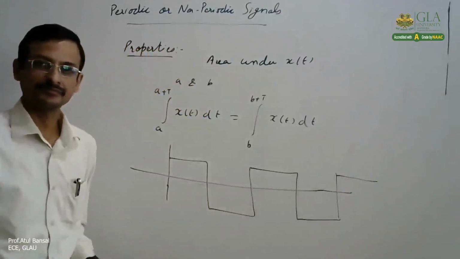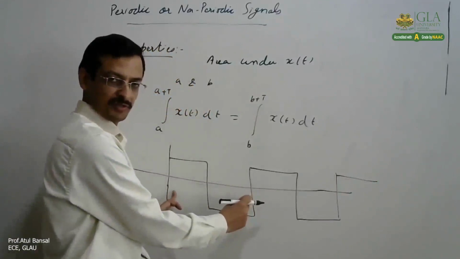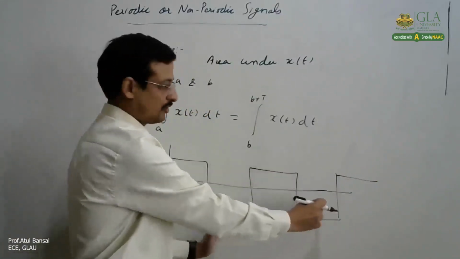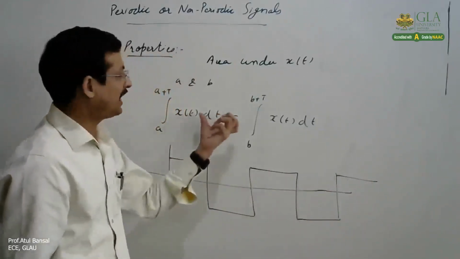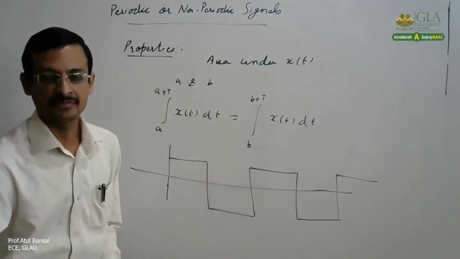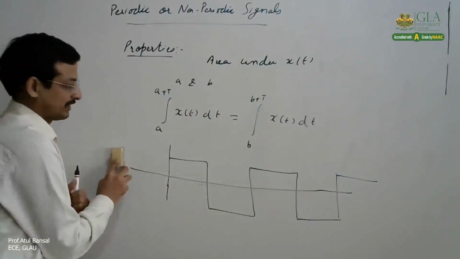Now you take the area under the curve from this duration to this duration, or from this duration to this duration, or from this duration to this duration, that is equal to the one time period. It will be always same, irrespective of the values of a and b. So that is the third property of periodic signals.